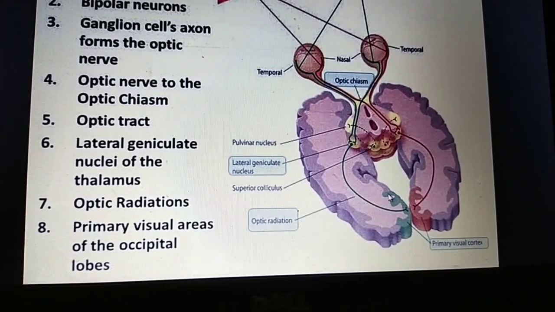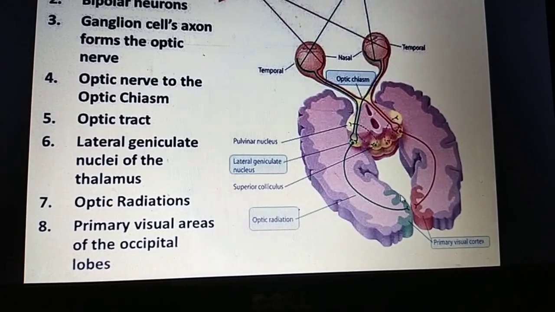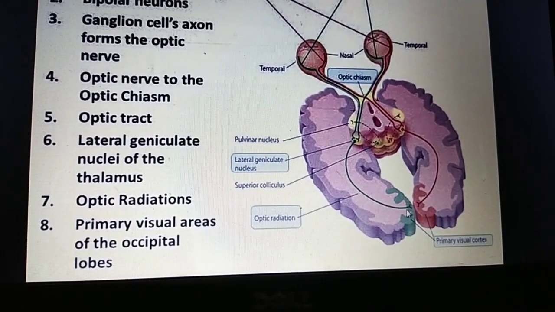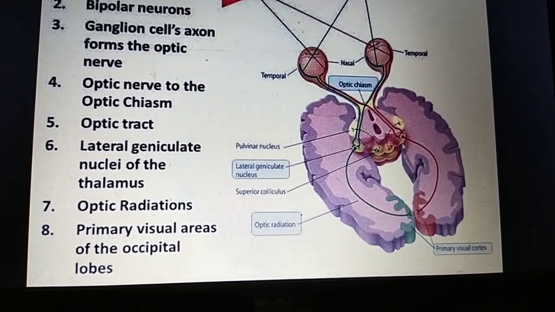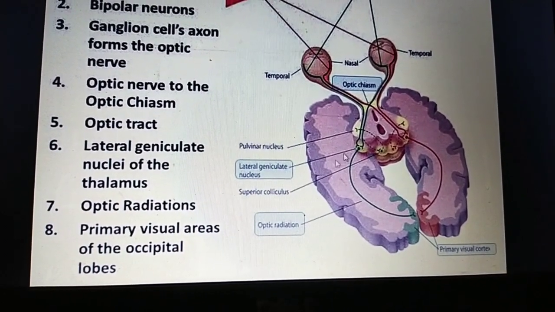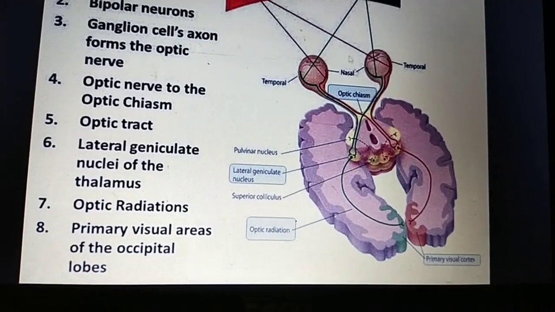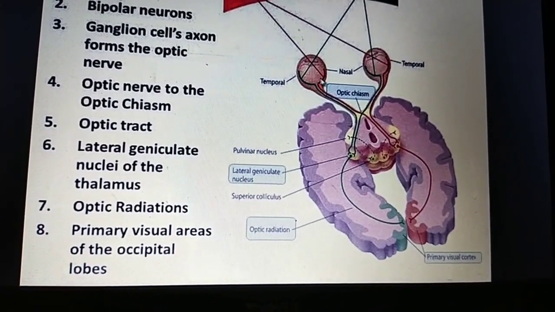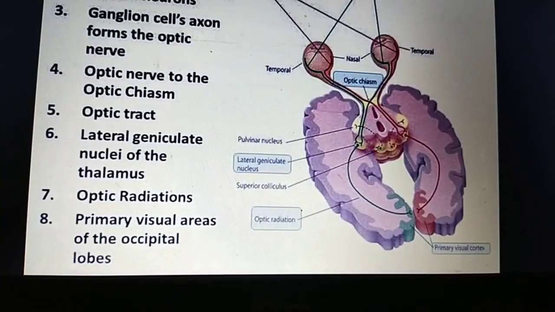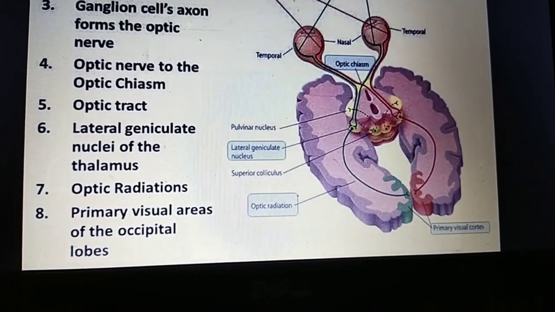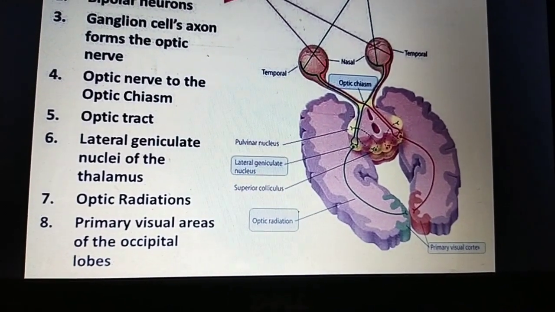From here you can understand what picture is there. This is the visual pathway of the eye, or of any sensation of the nervous system.